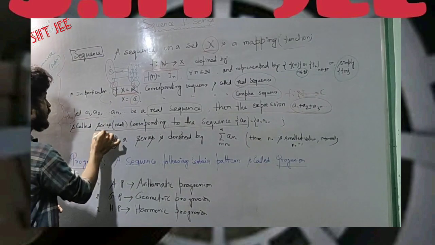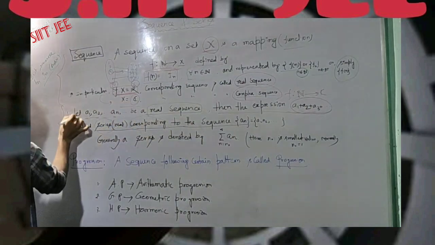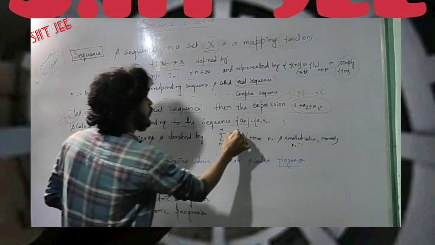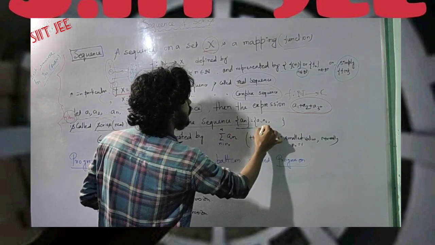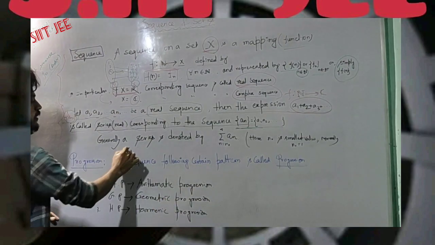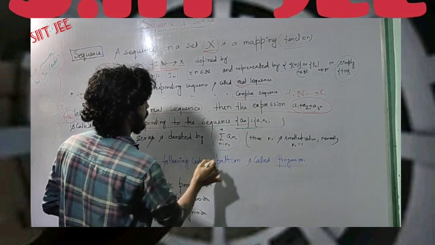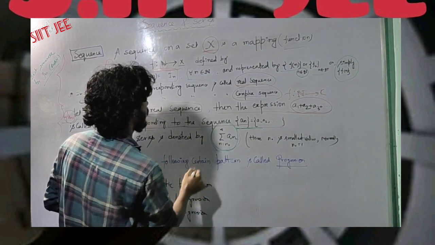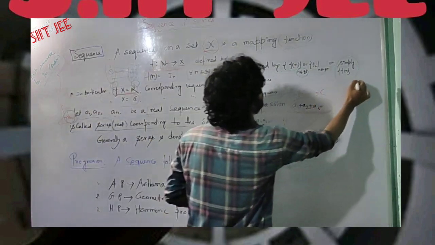So these series are coming from that sequence, where the sequence is written as an equals a1, a2 and so on. More generally, a series is denoted by the sum of an. Be noted here, that is the series notation, and this is the sequence notation.